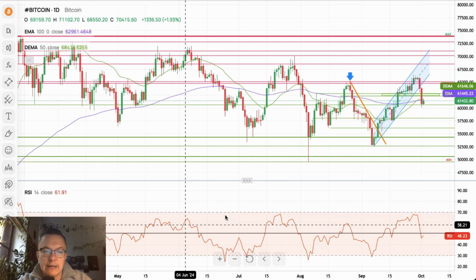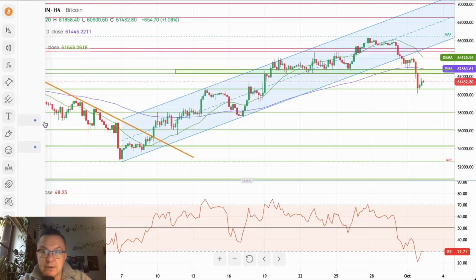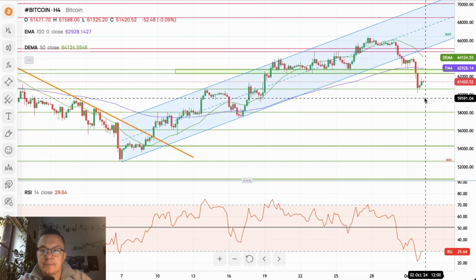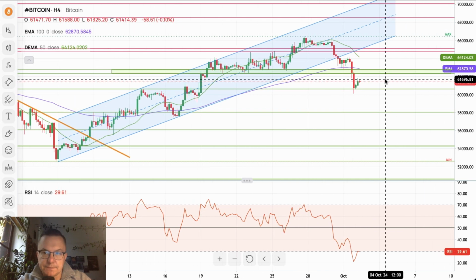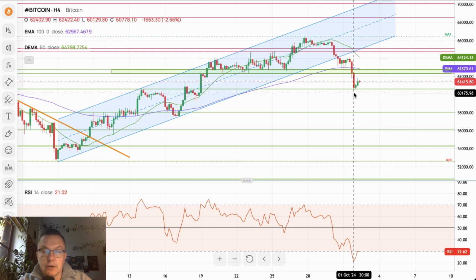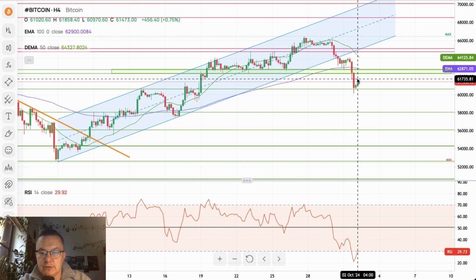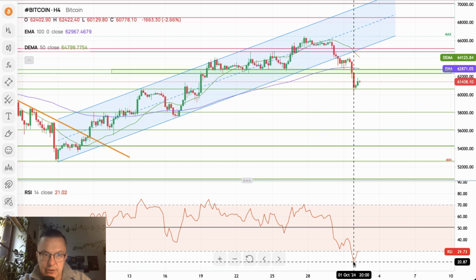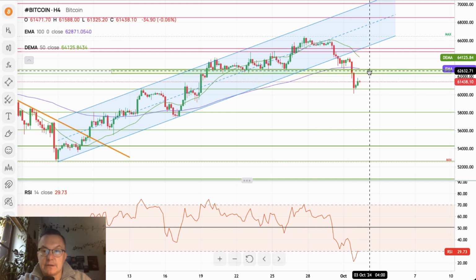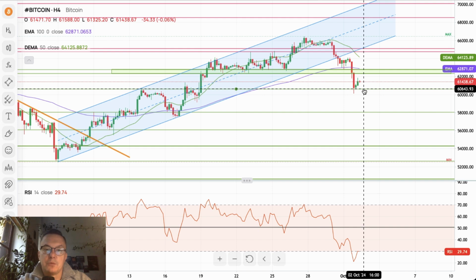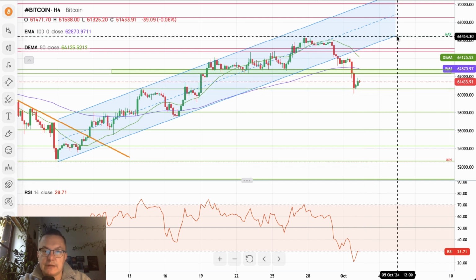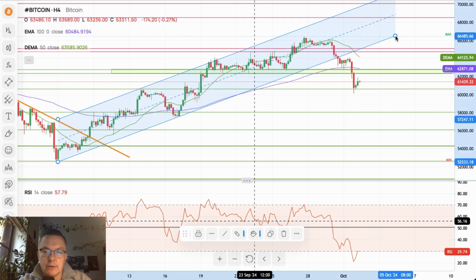Now let's talk about the Bitcoin, because Bitcoin is definitely out of the channel and below the demand zone. So right now the local low was made actually at the level of 60,129. Now we are trying to bounce from the extremely oversold market conditions on a 4-hour chart. So this zone here that used to be a demand zone might be now the supply zone, of course, and this technical support worked out beautifully. So we got the movement to the downside right now out of the channel.